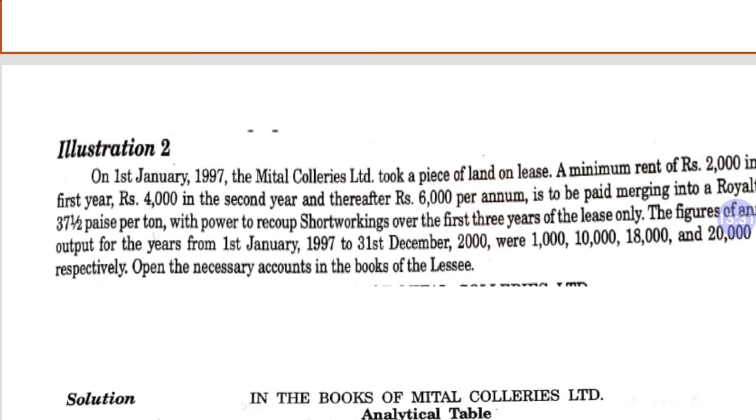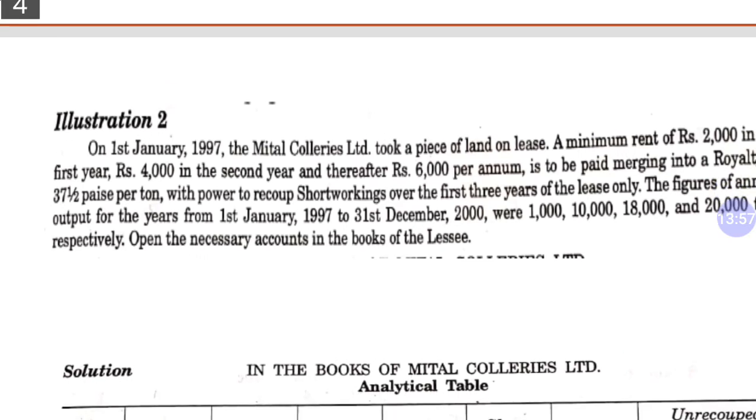So this is the condition in this question, that you can recover your short working in the first 3 years of the lease only. The figures of the output for the years from 1st January 97 to 31st December 2000 were 1,000, 10,000, 18,000 and 20,000 respectively. Now first make the analytical table, which is the main solution of the question.